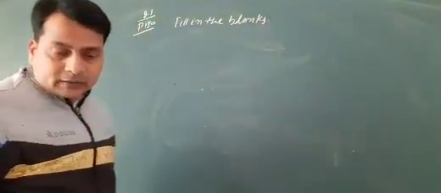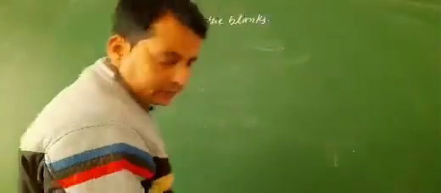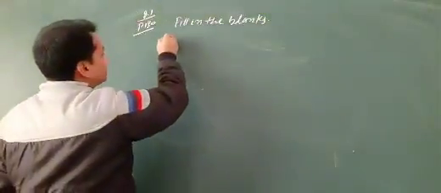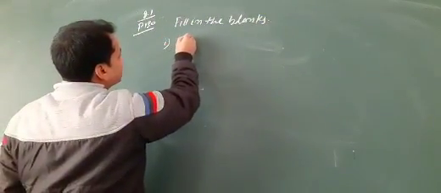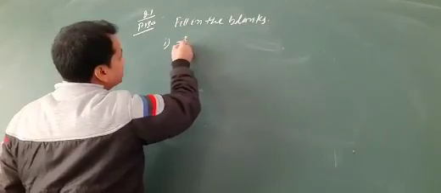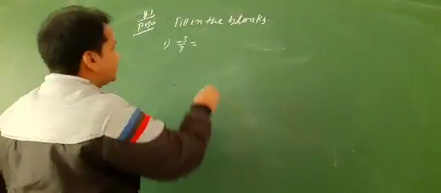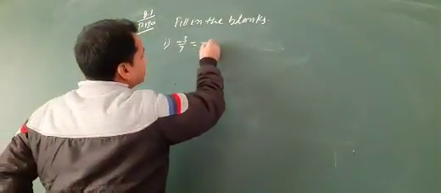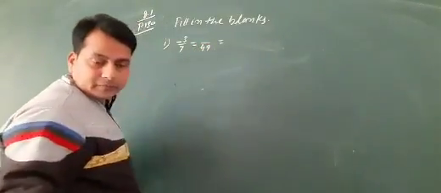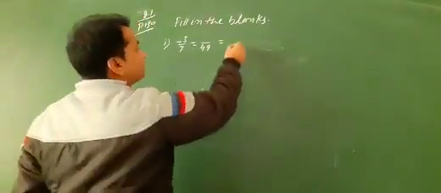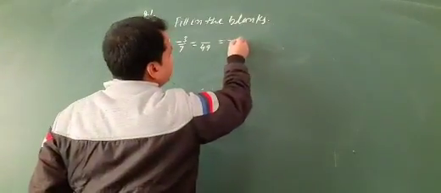Fill in the blanks. Here, minus 3 by 7 equal to blank by 49 by 54.